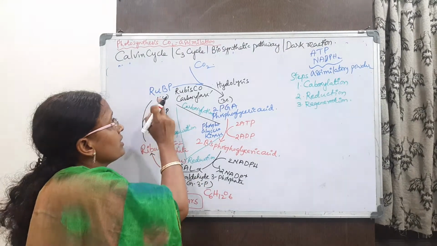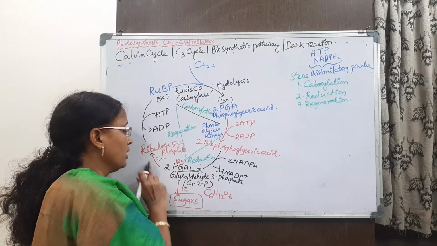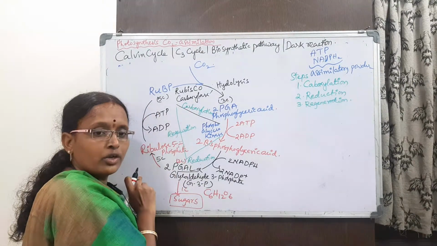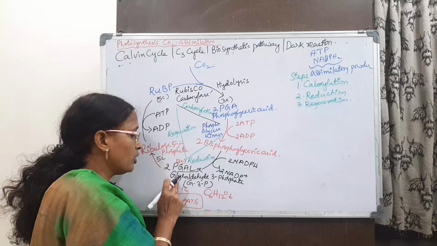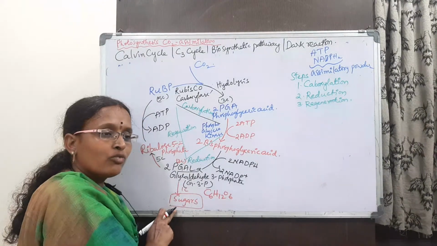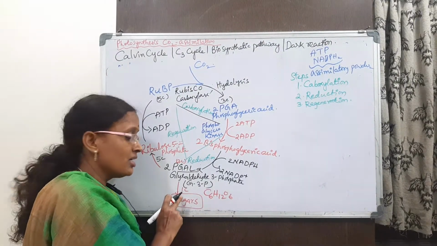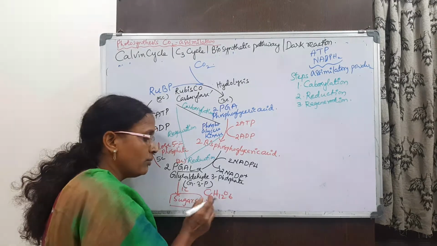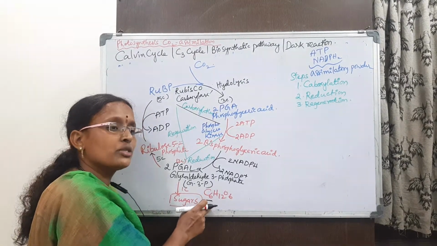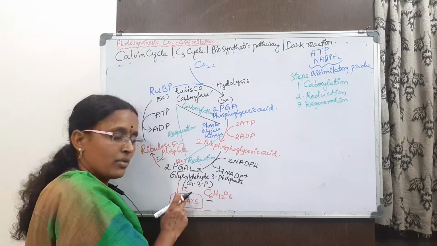For the regeneration, it is a 5 carbon compound, so 5 molecules are going to be used to regenerate the ribulose bisphosphate. But only one carbon takes part in the formation of sugars. How many carbons are there in glucose? C6, six carbons. So we require 6 carbon molecules.